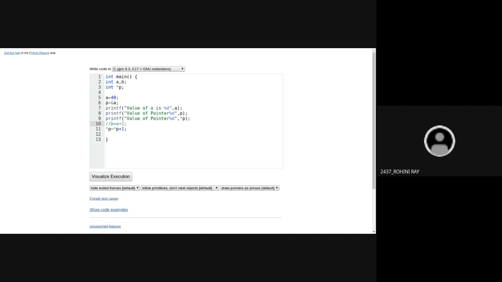Yes, ma'am, understood. Correct. See, if we say P equals P plus 1 and I'm storing that, then P is just holding the address. And if you are incrementing the address, obviously it is not going to point to your variable A. It will give me an error. Yes, ma'am, that was my doubt. Actually, I thought that we were incrementing the address itself. No, it will not increment the address.